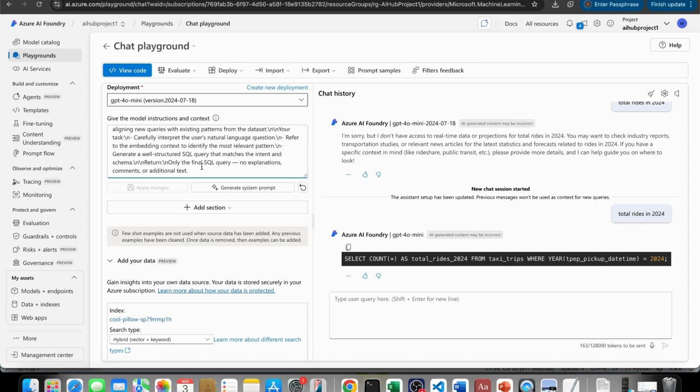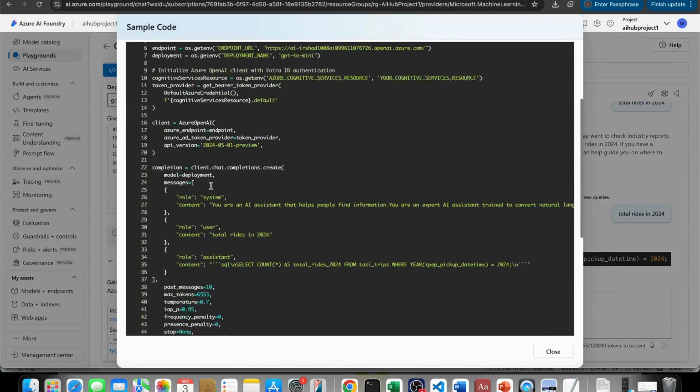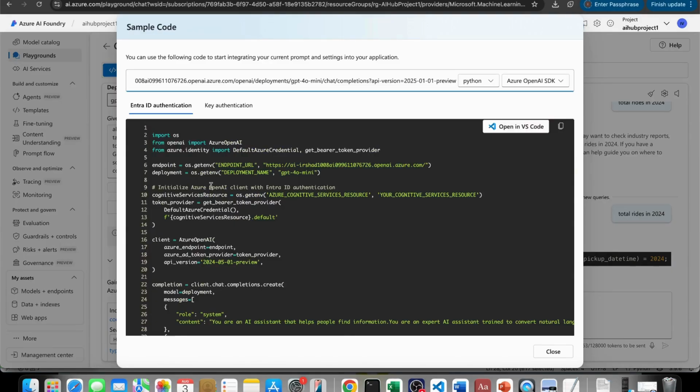So now this Azure related part is completed. We are getting a proper SQL script from our Azure model, and now we need to use this model in our custom code. We can create one simple UI in Streamlit, and we will pass our dynamic query as voice and as text, and we'll get the output. That one is also very simple. Here you can see the view code button. When we click this view code button, we can see the sample code of this output. If we use this code in our Python, we will directly get the output the same as this one. So let us do that in the next step. Thank you.